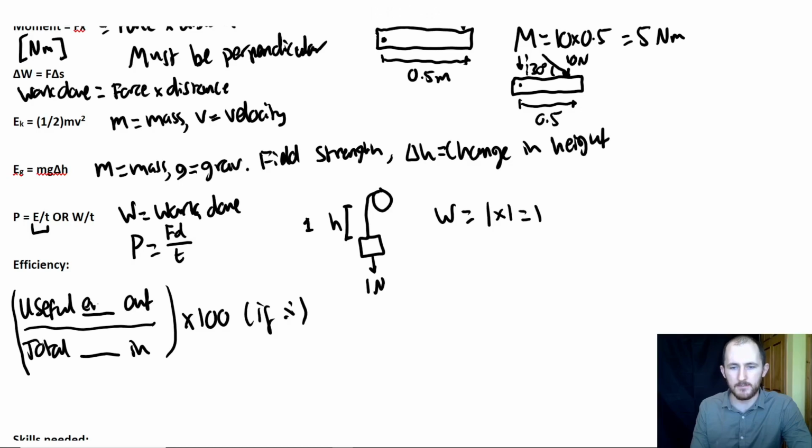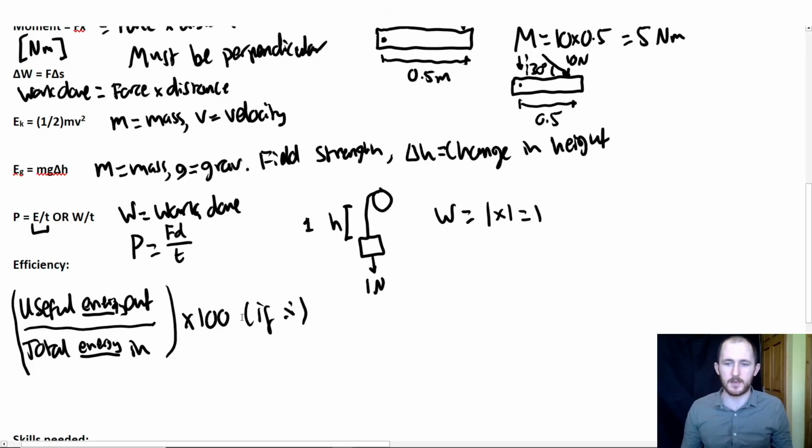Normally you're going to have energy, right? Normally. So useful energy out. So that can be a bit obscure, right? So you need to really think about what is the point of the thing that we're doing. So let's take an example, right? So we have a kettle and it provides a power output of 100 watts, but only 30 watts is going to heating the water. The efficiency would be 30 watts, the useful stuff, because we want it to heat up, over 100, right? So it's only 30% efficient, right? Because then we times by 100 afterwards.